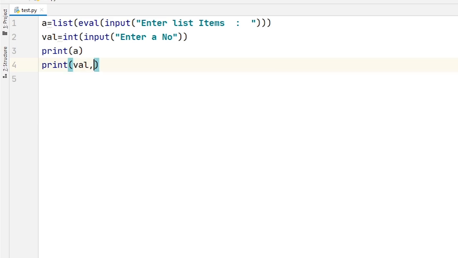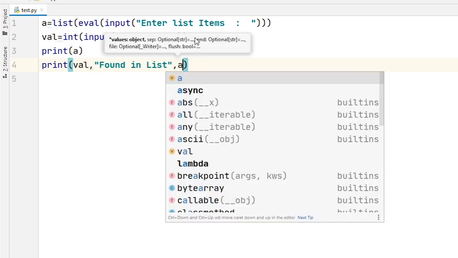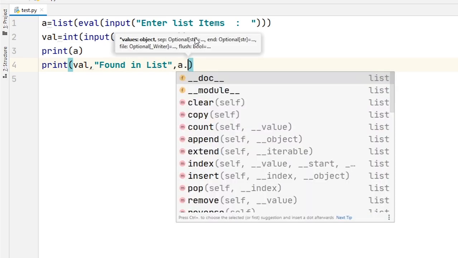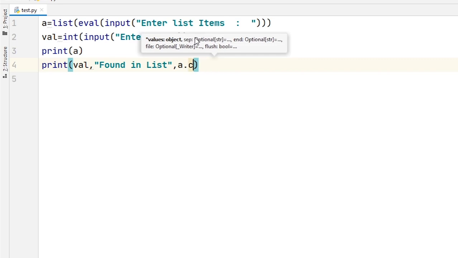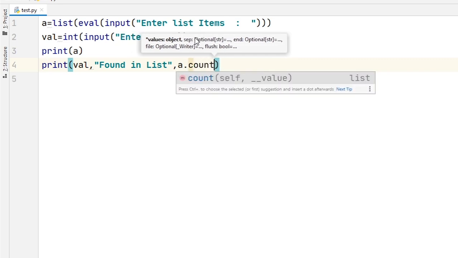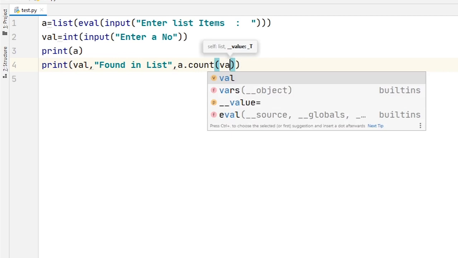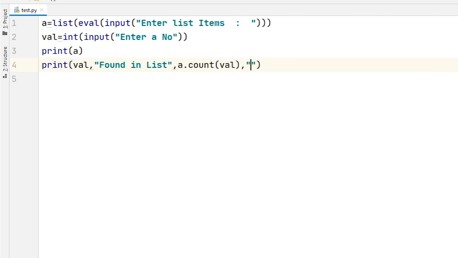Print val, found in list, a.count(val), times. That's it.